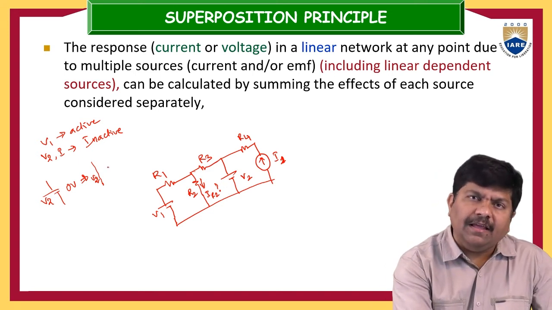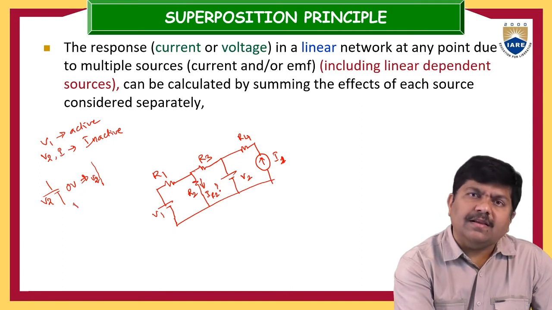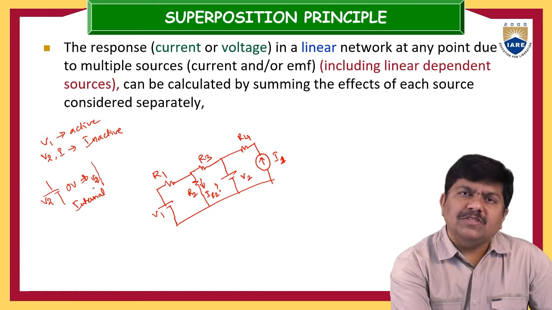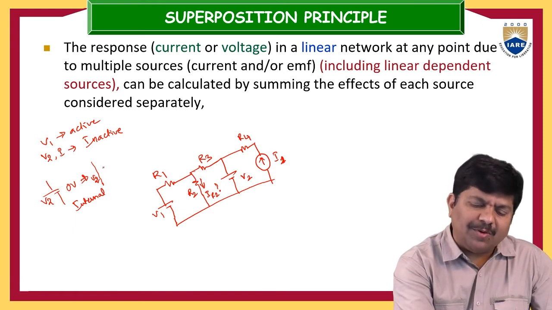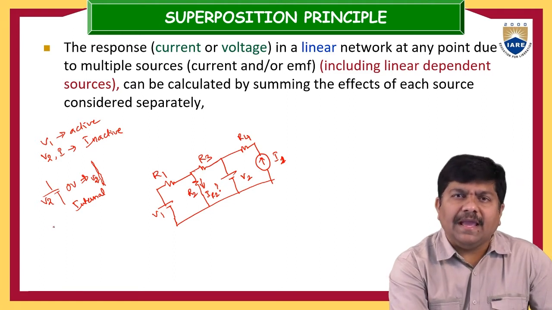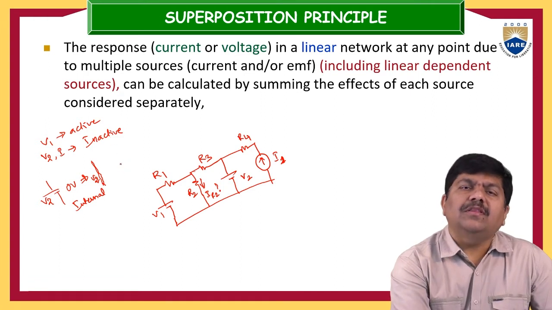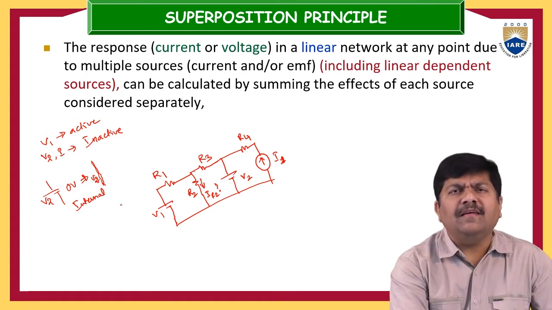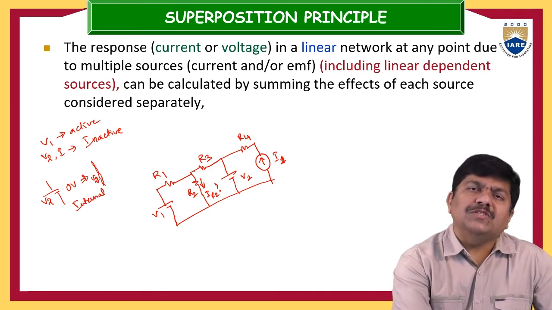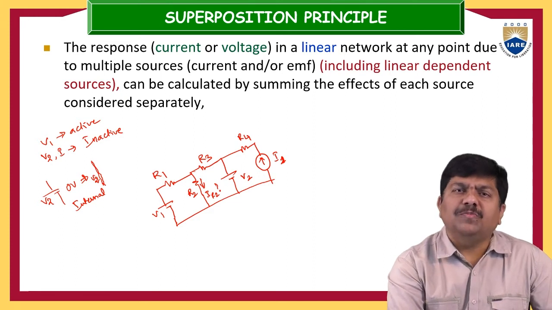Indirectly, all the voltage sources should be represented with their internal resistance. Ideally, the internal resistance of a voltage source is 0, so the contribution of this voltage source is 0. Like this, voltage sources can be made inoperative or inactive. That is nothing but turning off the voltage sources. You can give it any name based on your convenience.